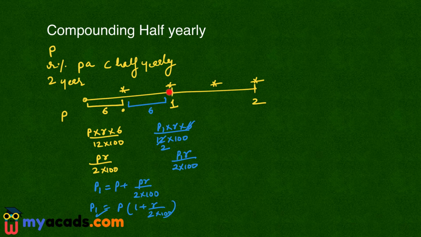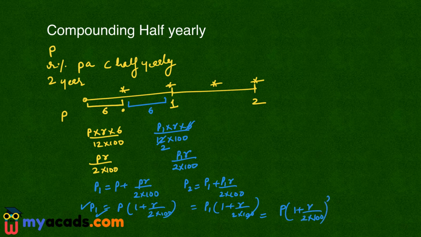So now compounding will take place here. I will add the previous principal and the interest. So the new principal P2 will become P1 plus P1 into R upon 2 into 100. So P1 I can take common. It is 1 plus R upon 2 into 100. Instead of P1 I can write this value of P1. So it will become P into 1 plus R upon 2 into 100 raised to the power 2.